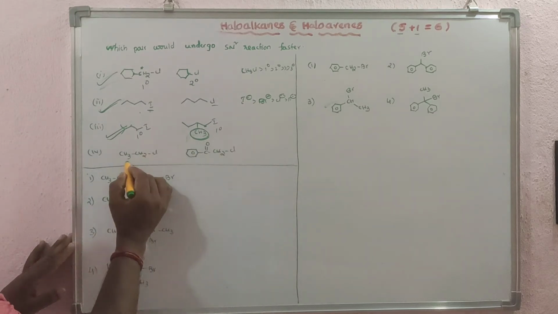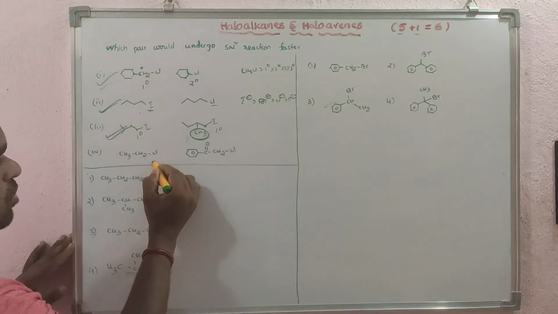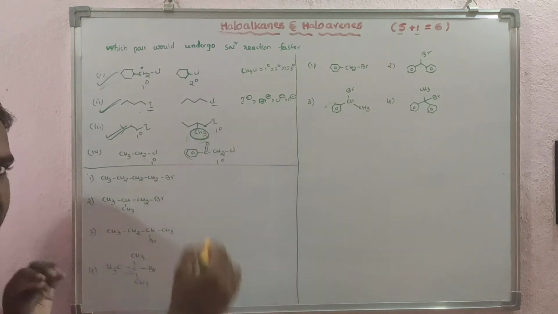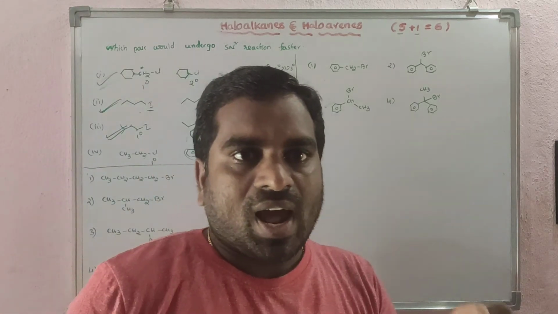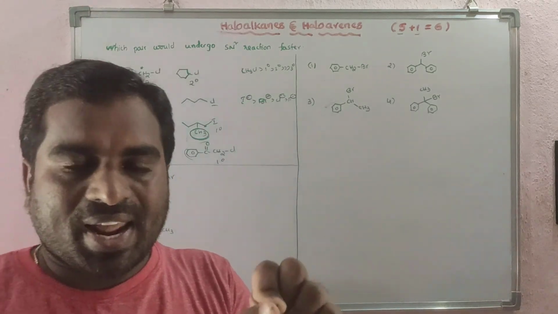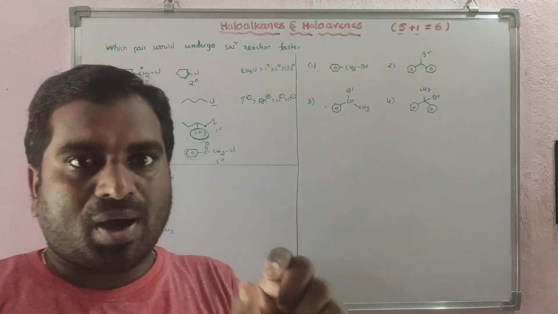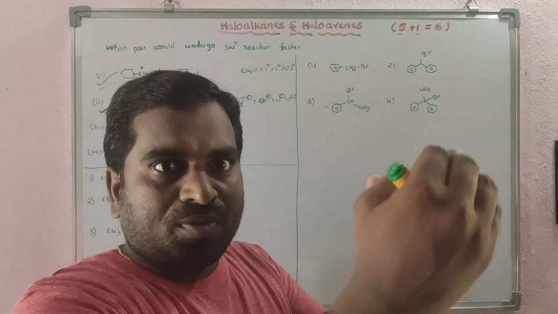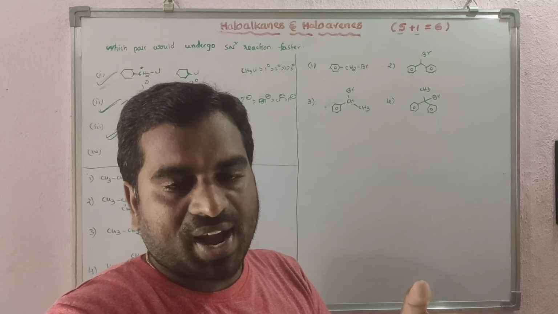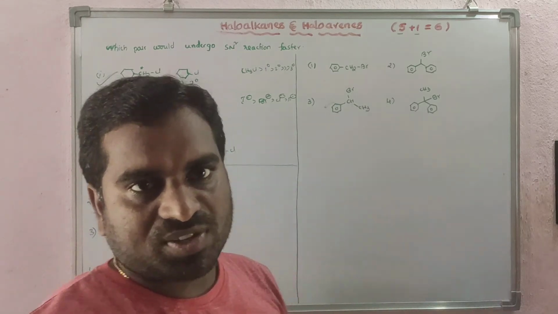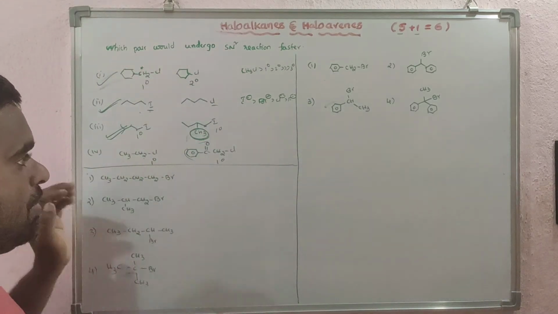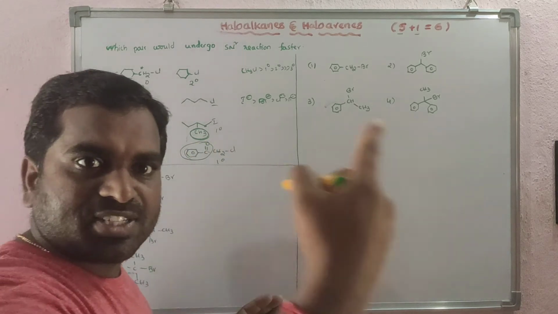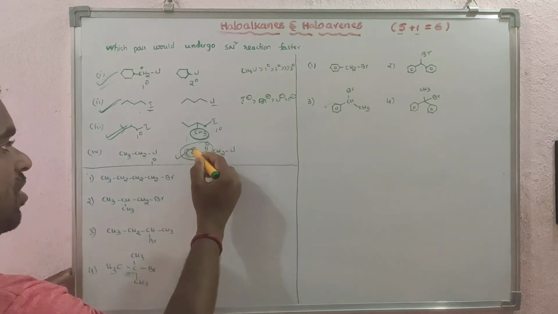Next one. Here CH3, CH2Cl, and here also primary, here also primary. I already mentioned, whenever electron withdrawing groups are attached to the alkyl halides, it increases the stability of the transition state in the SN2 reaction, and then the reaction is very fast. Even though both are primary, if electron withdrawing groups are present on the alkyl halide, it stabilizes the transition state and increases the rate of reaction.